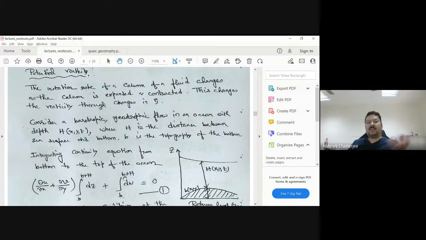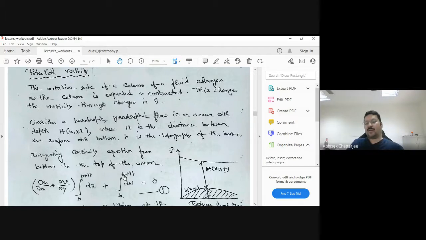If there is a rotational tendency in a fluid flow, as the fluid moves from one place to another, it will try to retain that rotational momentum, either by contracting or by extending. That is what it will try to do as it moves, but it will not allow the potential vorticity to change.